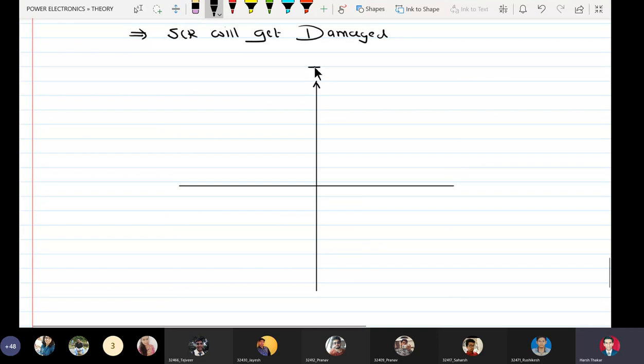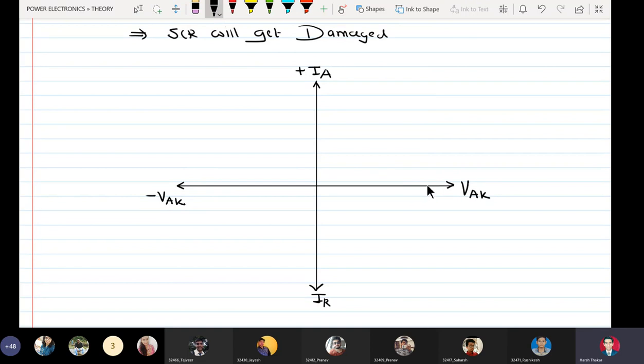Here I have the device current plus IA, and I have the reverse current IR. This is my anode to cathode drop, minus VAK.